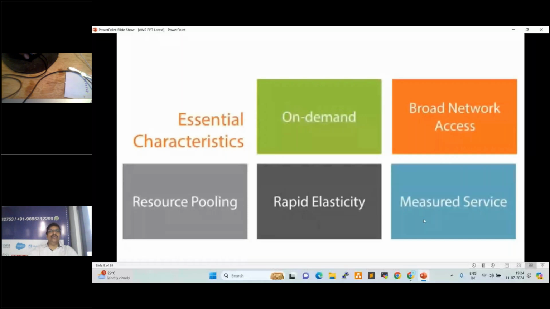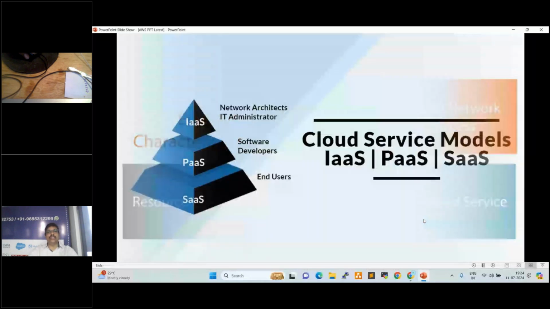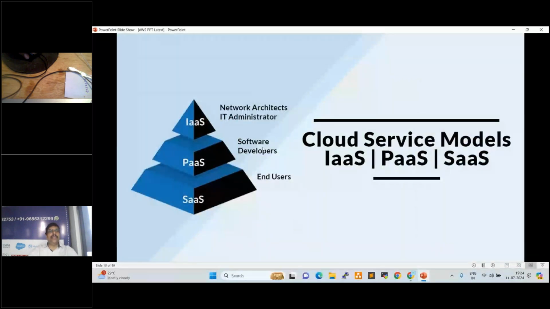Now here we have the service models: IaaS, PaaS, SaaS. Infrastructure as a service, platform as a service, software as a service. What is IaaS? We create infrastructure, and on top of that we deploy whatever tools we require, like Kubernetes, Jenkins, Ansible, Terraform. We create a server, and on top of that we deploy the tools, which is nothing but IaaS, infrastructure as a service.